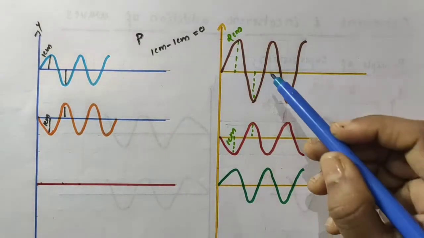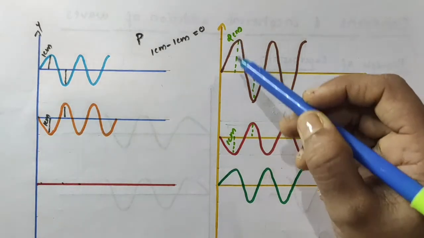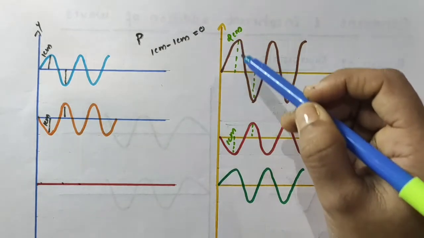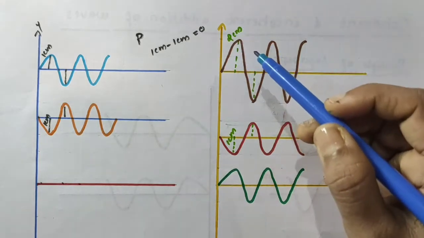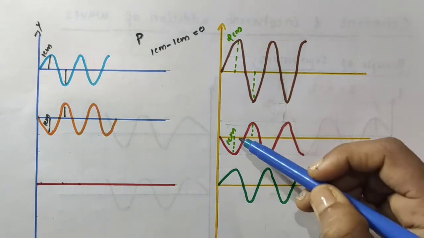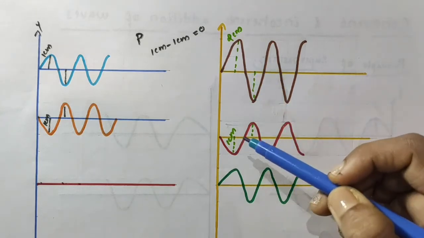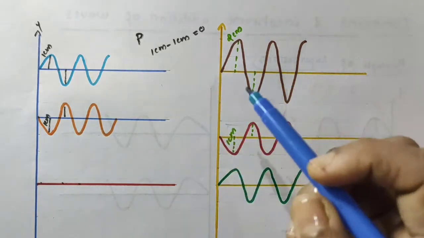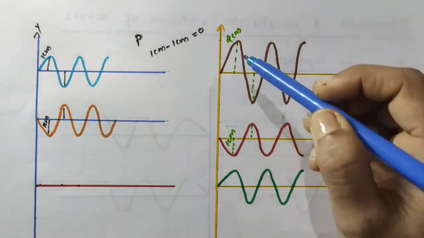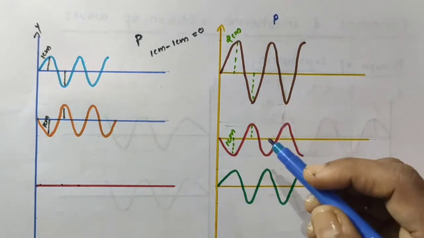Next, consider two waves like this. Let the amplitude of the first wave be 2 centimeter, that is, the maximum displacement produced by this wave along the y direction is 2 centimeter. And let the amplitude of the second wave, the maximum displacement produced by it, be 1 centimeter. Let us imagine both the waves are propagating through the same medium. Now when these two waves reach a particular point P of the medium,